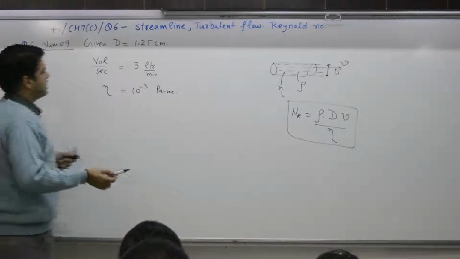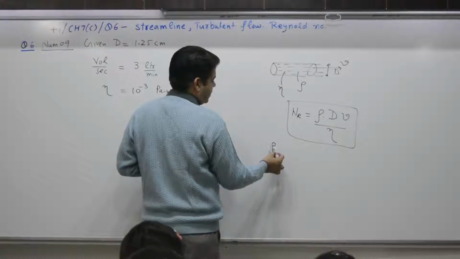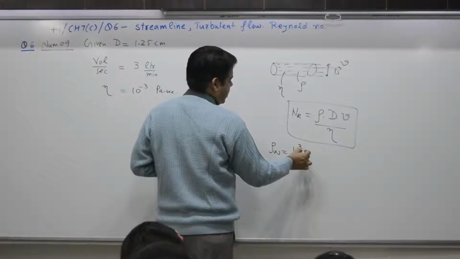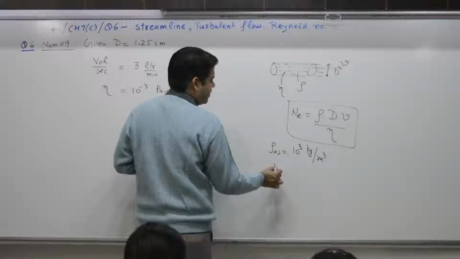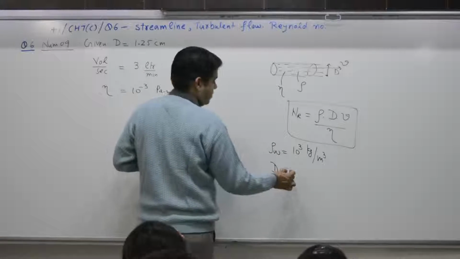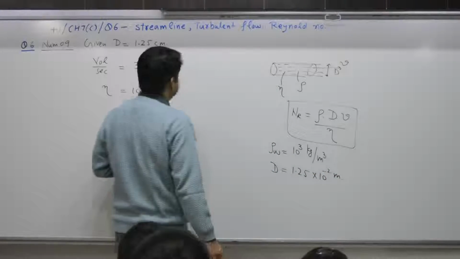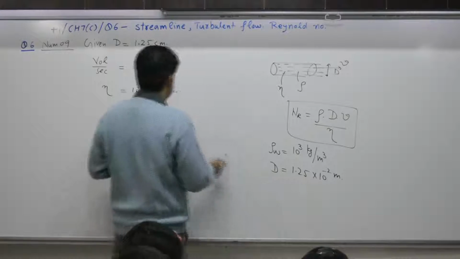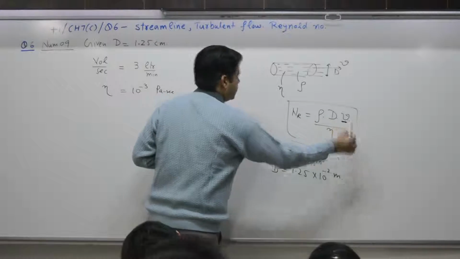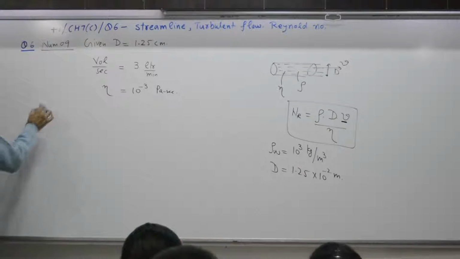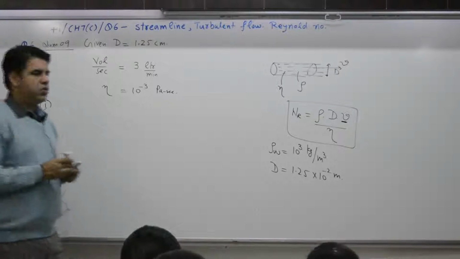So Reynold number formula is given. Liquid is water. Density of water, 10 raised to power 3 kg per meter cube. Dia of the tube is given. How much? 1.25 into 10 raised to power minus 2 meter. Eta given, 10 raised to the power minus 3. What is not known to you is speed. So step 1, how to find speed.